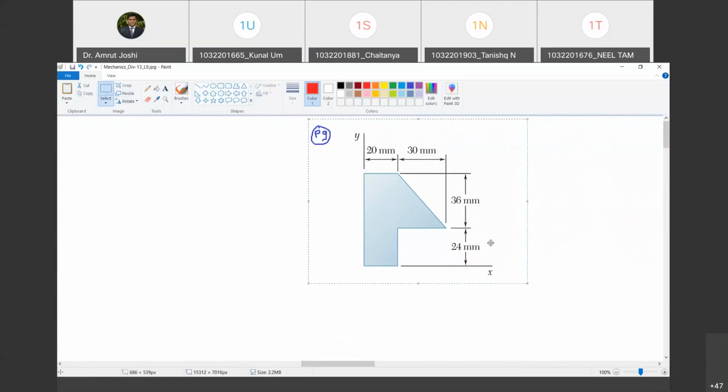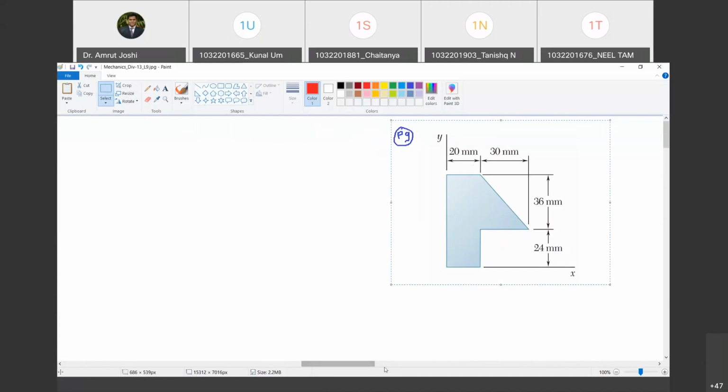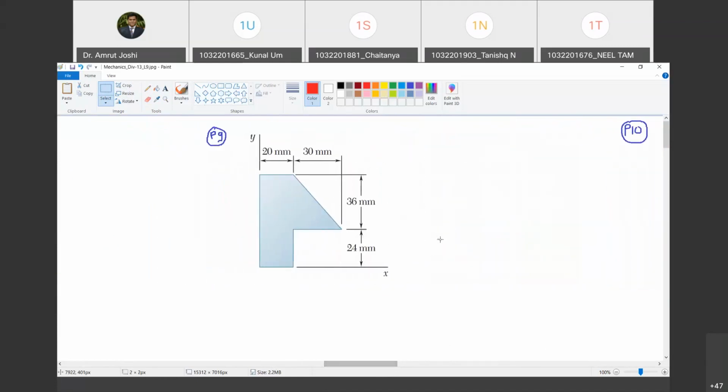Into two parts, a rectangle and a triangle. Yes. So there are various ways in which you can do that. You can consider this entire thing as a rectangle. From that you can subtract this triangle and this rectangle. Are you with me?